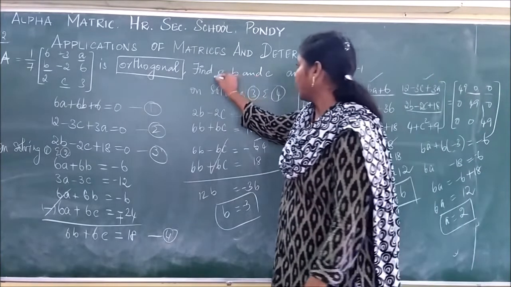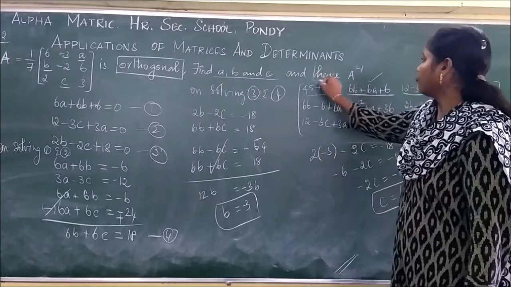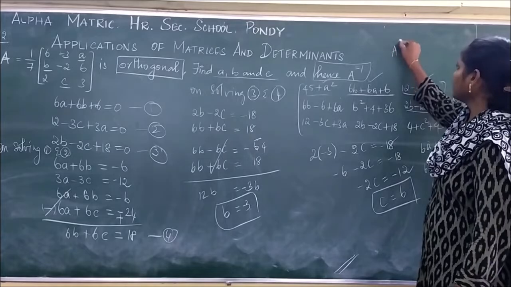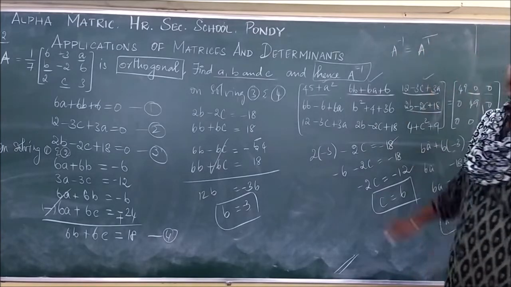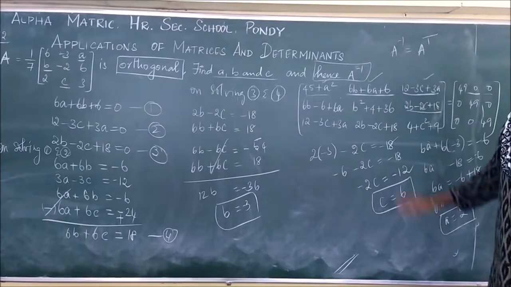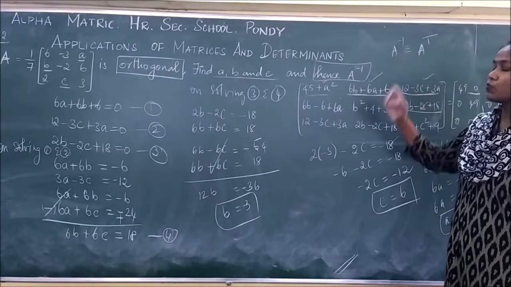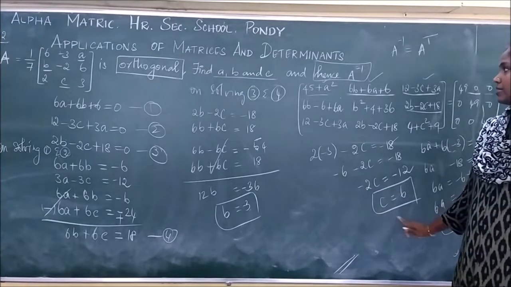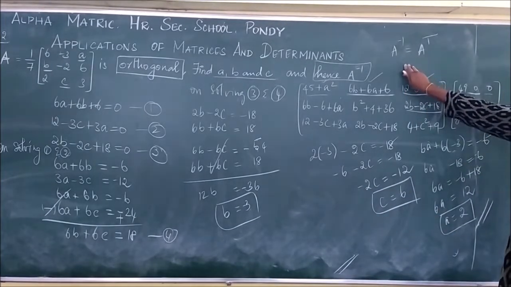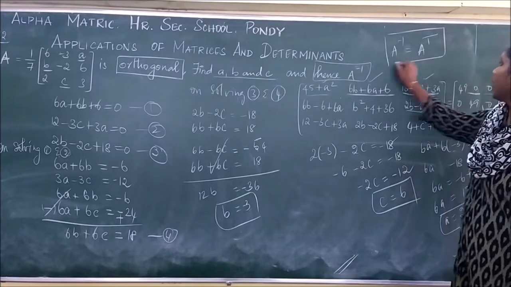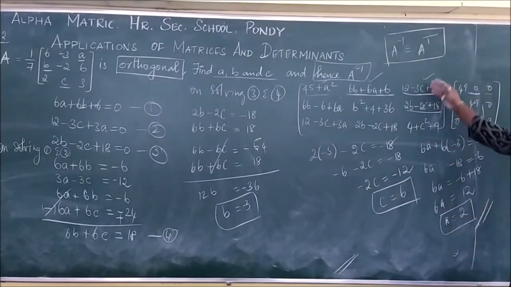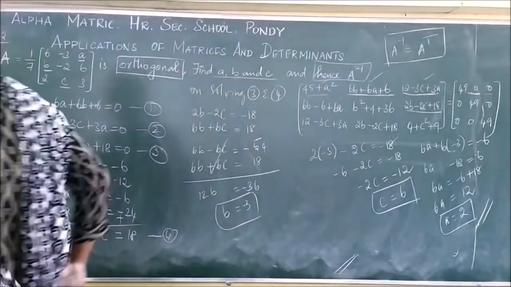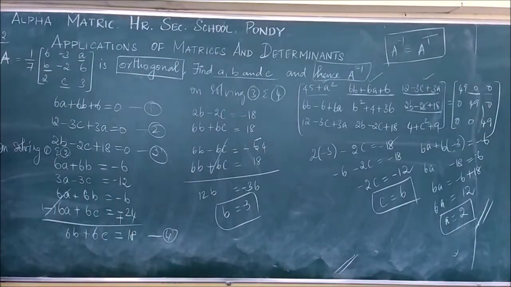Okay. So I have found the value of a, b and c, and I have to find the value of A inverse. As I said before, A inverse is equal to A transpose, isn't it? So if you find the value of A transpose, that is going to be the value of A inverse. Okay. So we have found the value of a, b and c, and finally we have to find the A inverse using this formula. A inverse is equal to A transpose. So substitute this a, b, c in that A matrix, and after that you can find the value of A transpose.